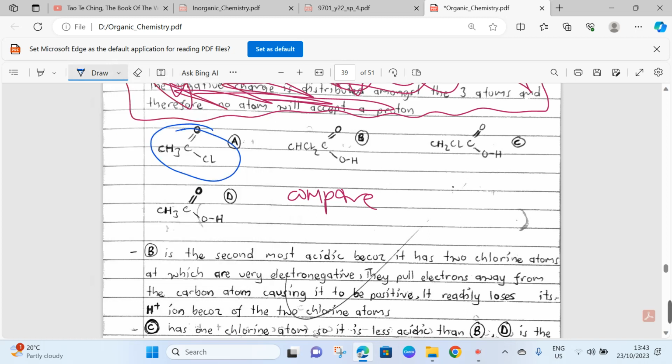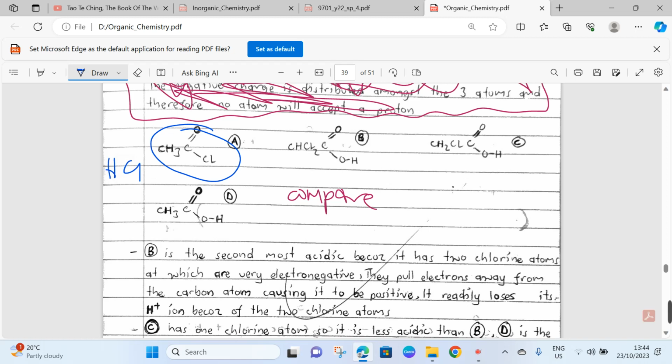We have our acyl chloride over here, which I said in the introductory topics is one of the most, if not the most, reactive organic compounds. So they are the most acidic in this instance because they are hydrolyzed by water at room temperature without a catalyst to produce a completely dissociating HCl. I've said that statement in these lectures more than once.